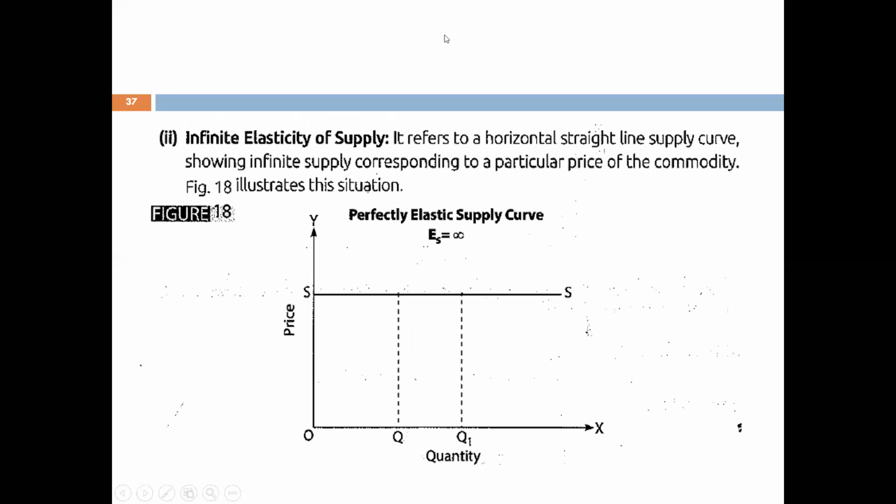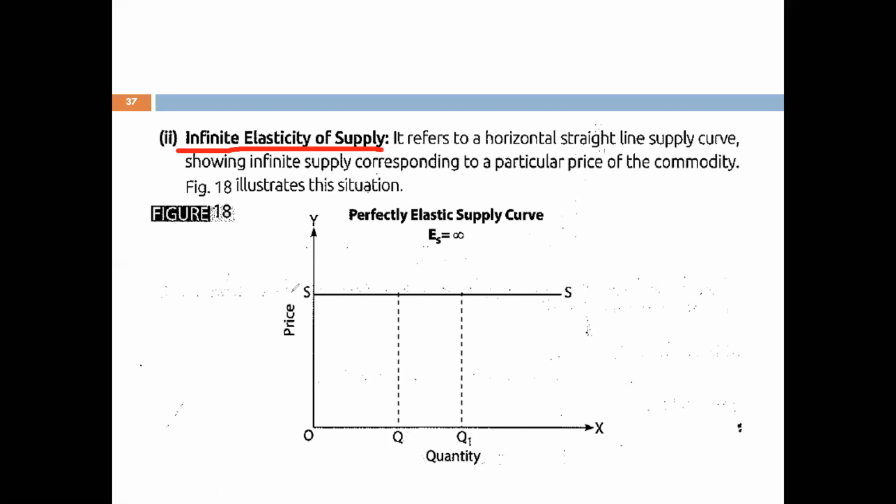The last degree of price elasticity is infinite price elasticity. Again, it's an extreme case. It is represented like the price is not going to change, or is going to change very negligibly, but the quantity is changing infinitely. You can see that there is no or negligible change in price.